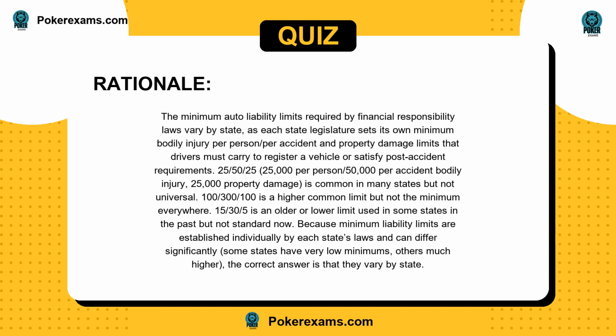25/50/25, 25,000 per person/50,000 per accident bodily injury, 25,000 property damage, is common in many states, but not universal. 100/300/100 is a higher common limit, but not the minimum everywhere. 15/30/5 is an older or lower limit used in some states in the past, but not standard now.